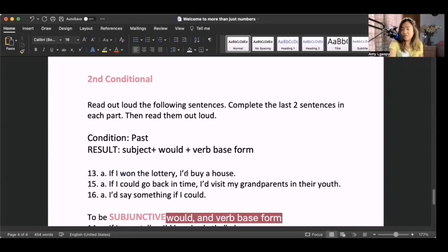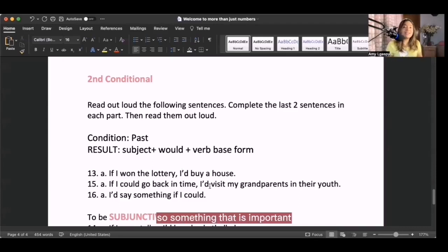And the result has subject, would, and verb base form. Here, it is really likely that you come across all the modal verbs like would, like could, like might, actually should, but this is again according to the message that you want to convey.